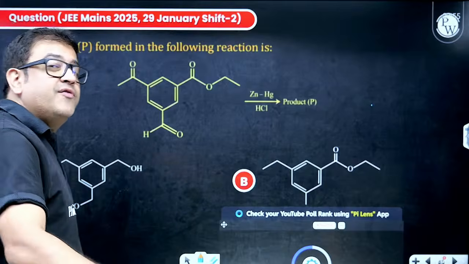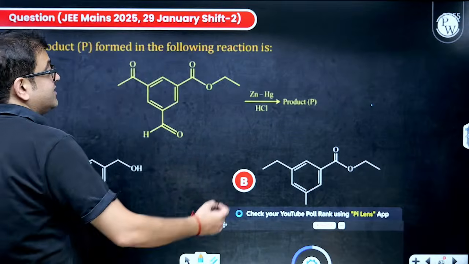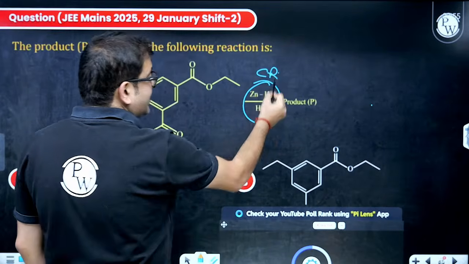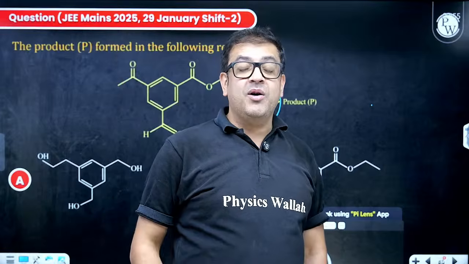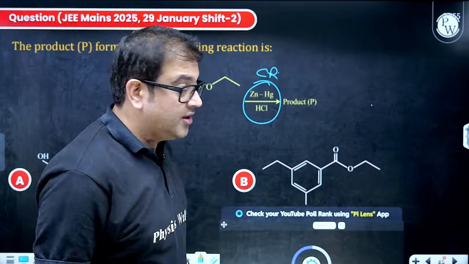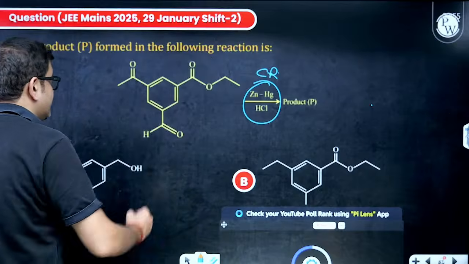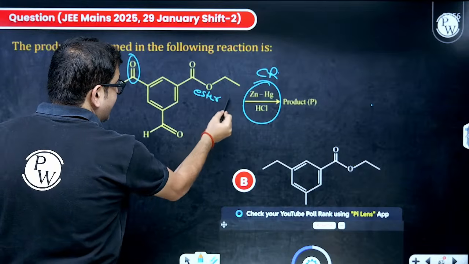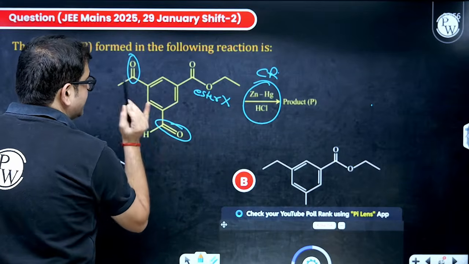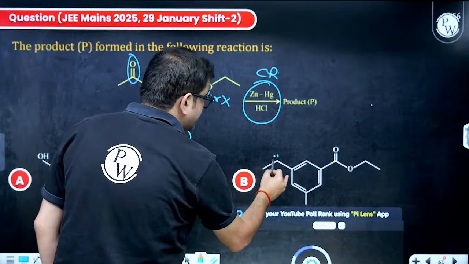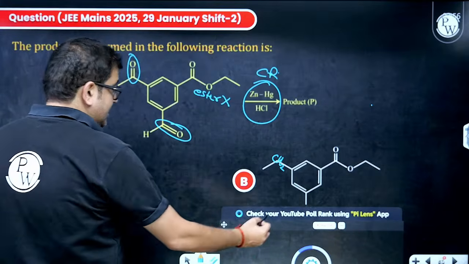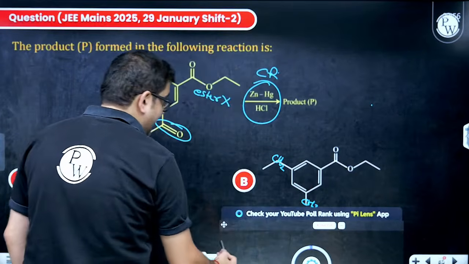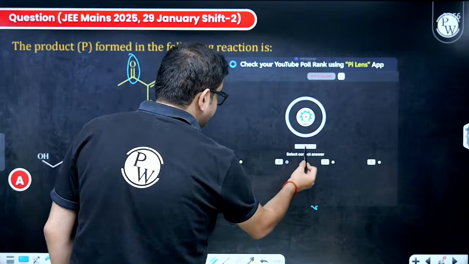So just okay, 50-50. So sir, this is zinc amalgam and HCl. That means this is nothing but Clemmensen reduction. Sir, Clemmensen reduction reduces carbonyl compound to corresponding alkanes. But yes sir, only carbonyl compounds. So this will be turned to CH2. Sir, this is ester, so it will not react. This is also a carbonyl group, sir. This will also be reduced. So this will become CH2. So this guy will become, already I have one H, so this will become CH3. But yes, ester will remain as it is. So Bombay will be your answer.